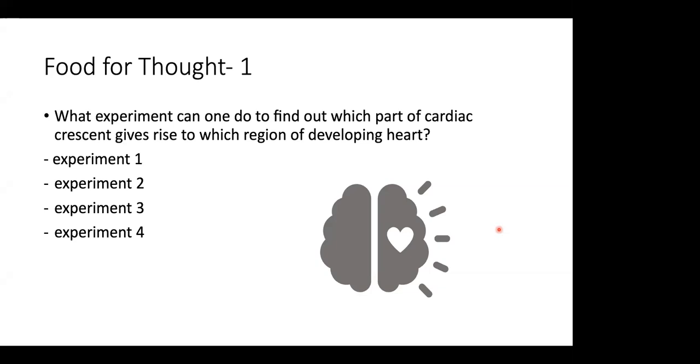Yes, but in context of this heart field, do you plan to transplant the heart field cells into these chick embryos? Yes.